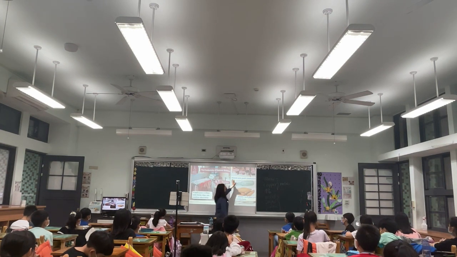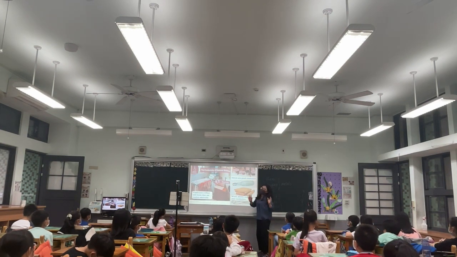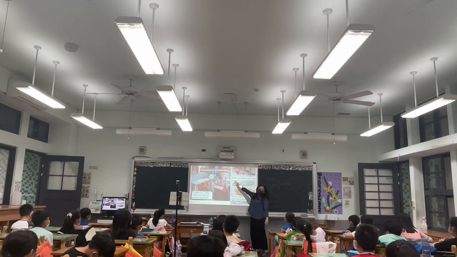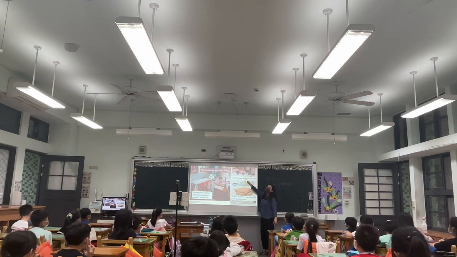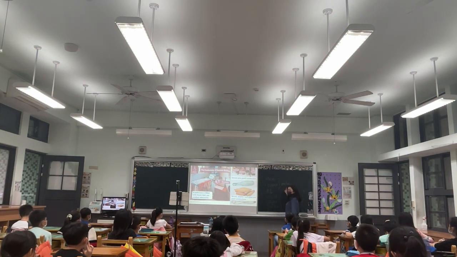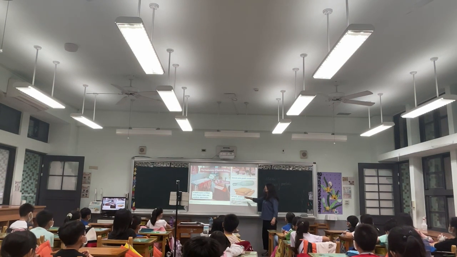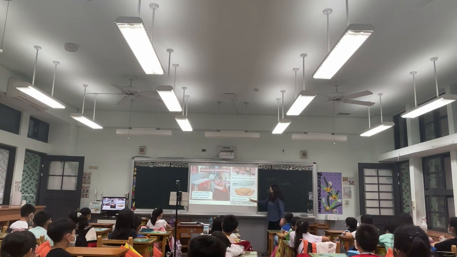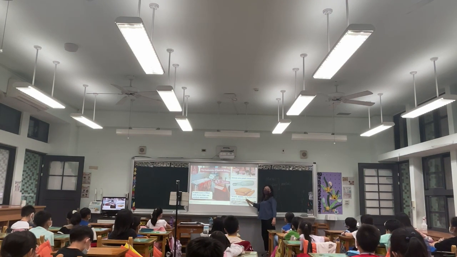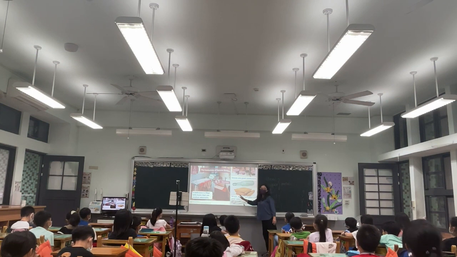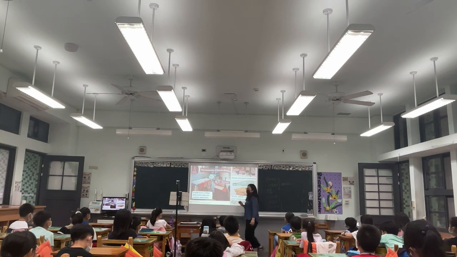Okay, so next one. So what are good conductors? Metals. Did I say? Metals are good conductors. What is metal? 金属. Very good. Everybody say wood, plastic, and glass are poor conductors. Okay? So let's move on to the next one.